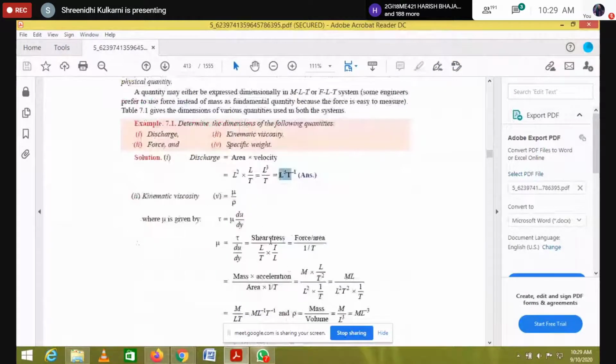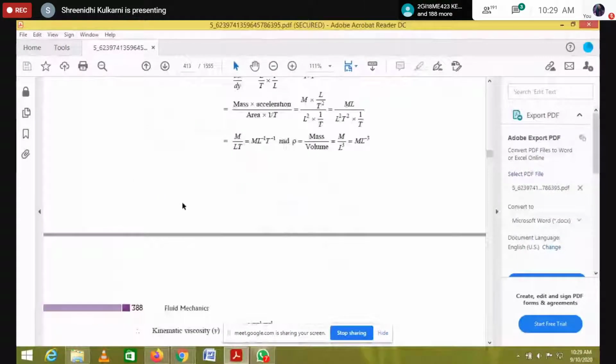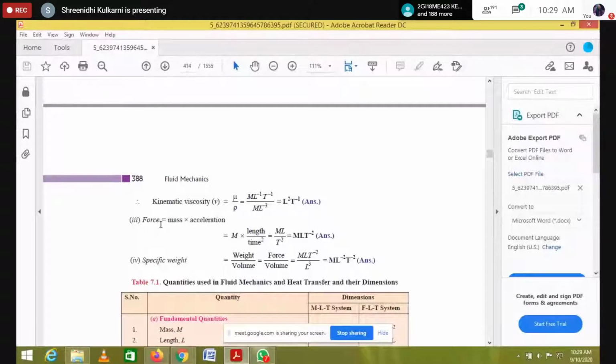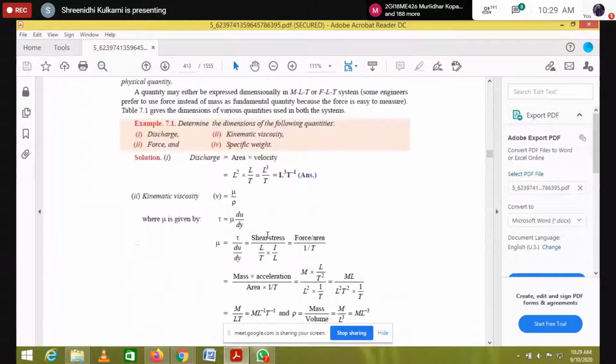Similarly, they derived it for kinematic viscosity, and further for force and specific weight. See, all of it is in terms of MLT. So we have to convert this. Here they give the fundamental basics of using the dimensions, and later we are going to convert into dimensionless quantities in terms of M, L and T.